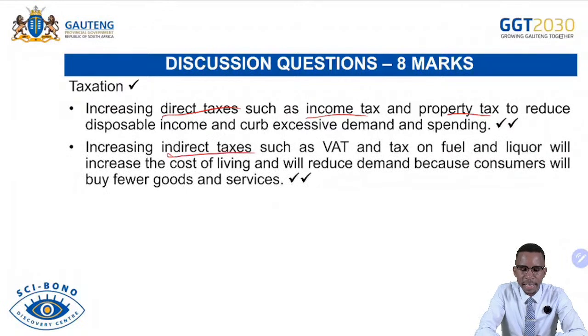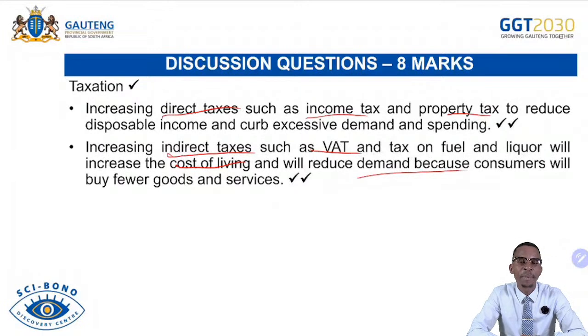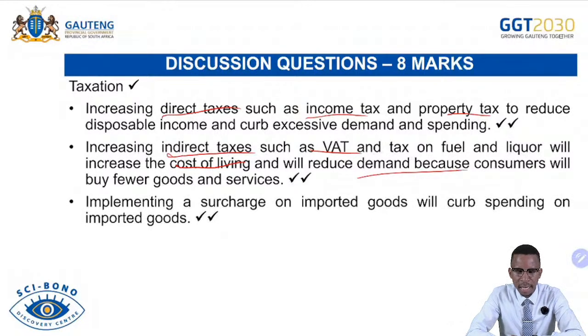Increasing indirect taxes such as VAT or value-added tax and tax on fuel and liquor will increase the cost of living and will reduce the demand for goods and services. So if indirect taxes have been increased, there will be less demand because goods become relatively expensive, and then the demand for those goods will be decreasing. Implementing surcharges on imported goods will curb spending on imported goods.